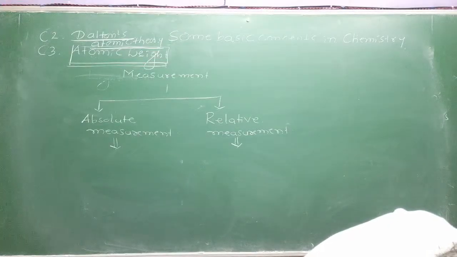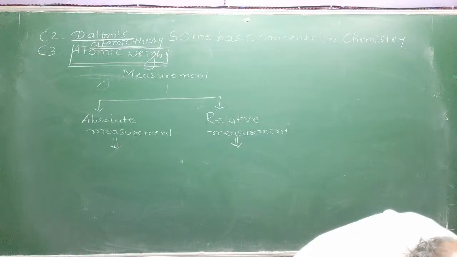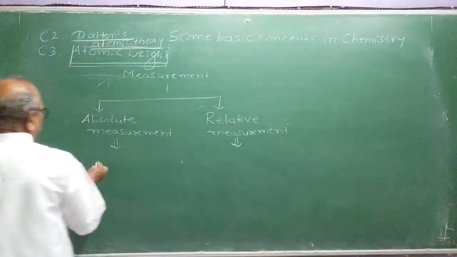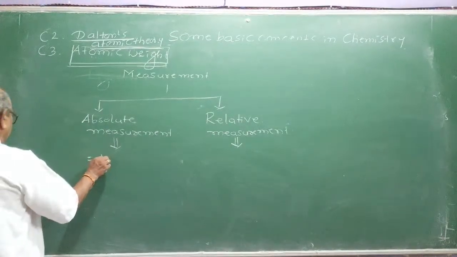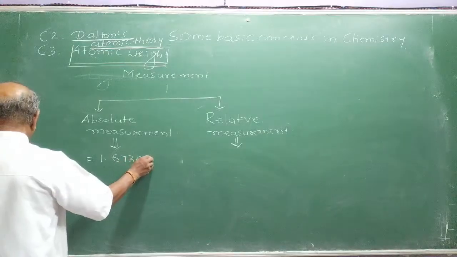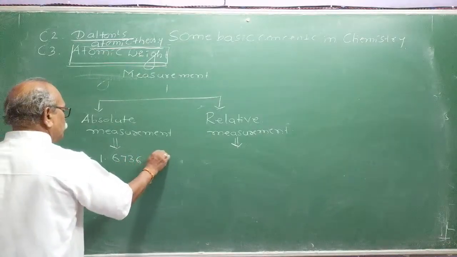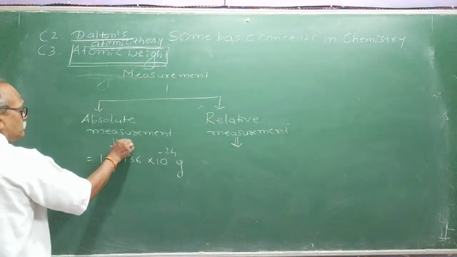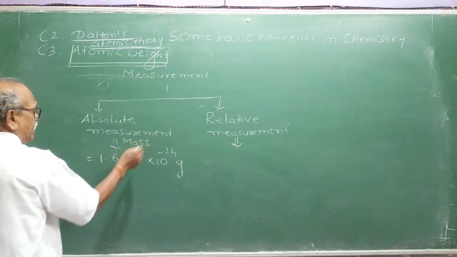So if I take the mass of one atom of hydrogen, the absolute mass is, nowadays we have got the mass spectrography method. It is 1.6736 into 10 raised to minus 24 gram. You will be studying it in higher classes.